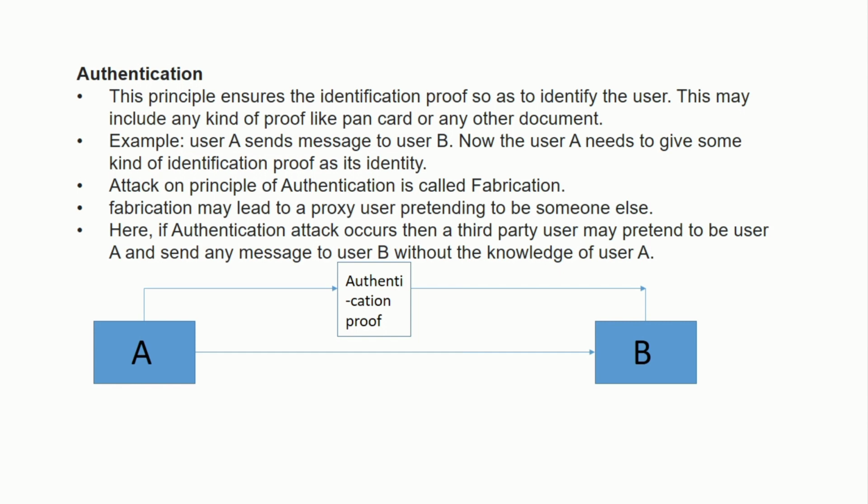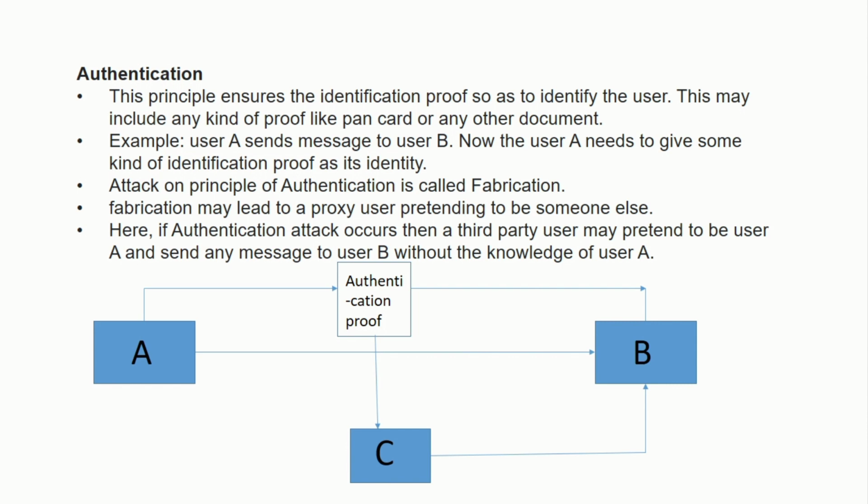Now again, hackers are very strong, so they can attack the principle of authentication also. So when a third party user like C, a hacker, tries to attack the authentication of your message, he gets access to the authentication proof or the documental proof which A has sent.